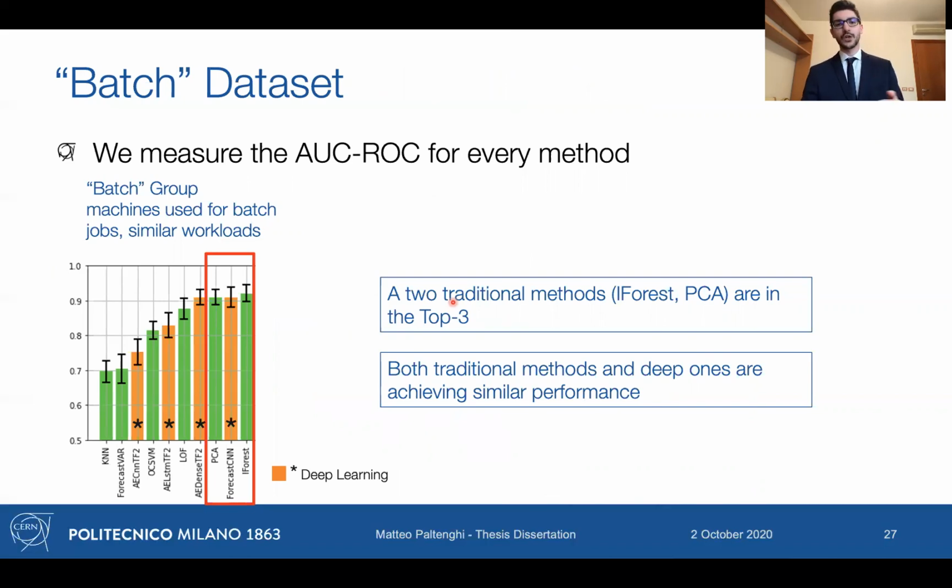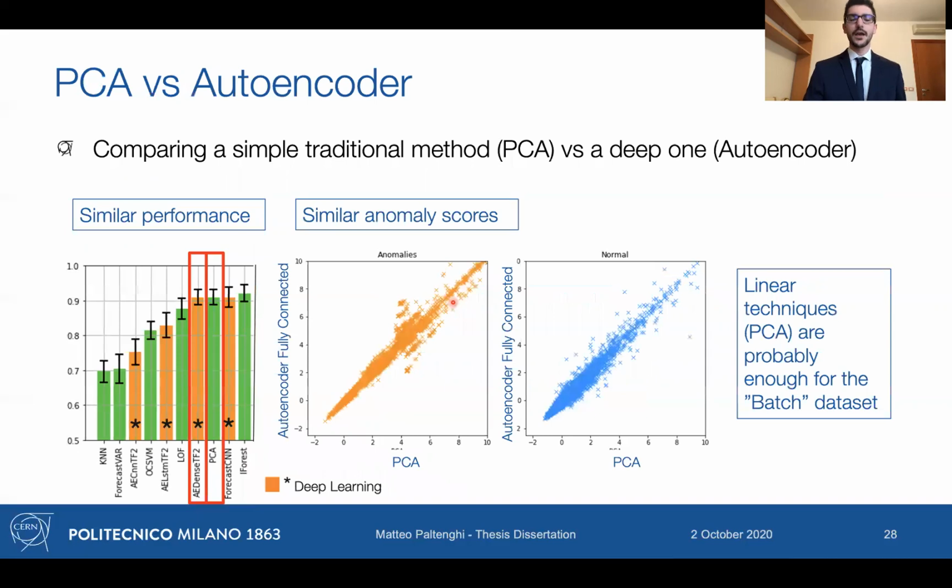So the experimental results section tells us for the first use case, the batch, that we have overall good performance from both the traditional and deep learning methods. So we have two traditional methods that are in the top three, but overall there is not that much difference between the deep learning and traditional ones. Therefore, we might prefer to use the simpler traditional method, like PCA or isolation forest.